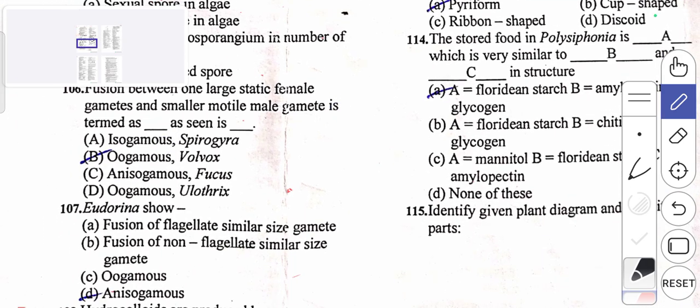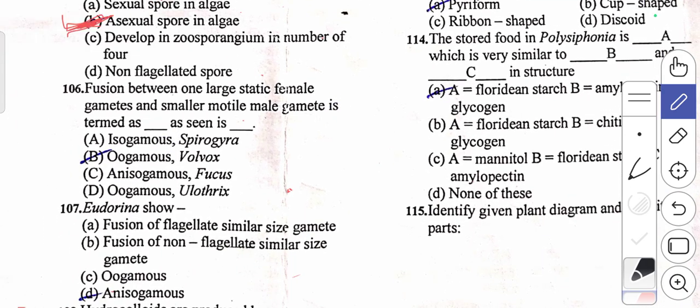So let's study the sixth question. The fusion between one large static female gamete and a smaller motile male gamete is termed as dash, as seen in dash.